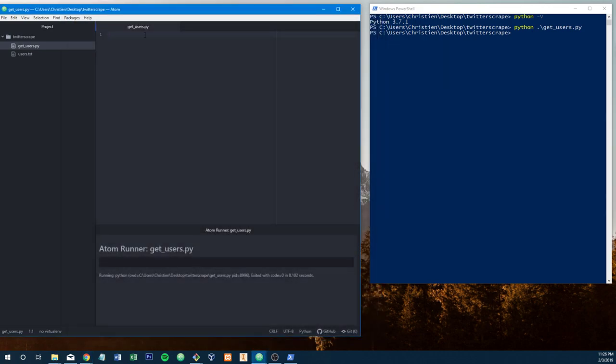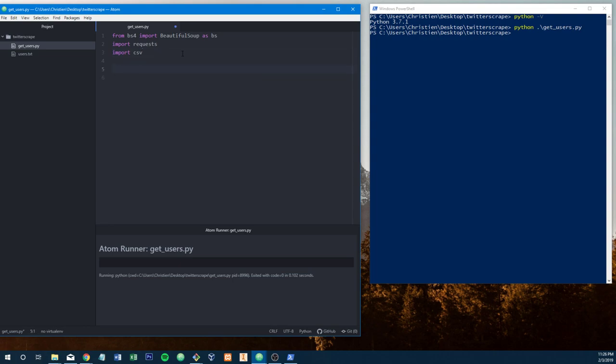First we have to check and see if it's installed. So let's do from bs4, which is the actual name of the package, import Beautifulsoup as bs, even though it's not bs. And then I know we're going to be scraping the internet, so we're going to need requests. Requests is also not pre-installed on Python. And you know what we're probably going to do when we get all these handles? We can write it to a text file, but let's be fancy and write it to a CSV, because we do things the right way here.